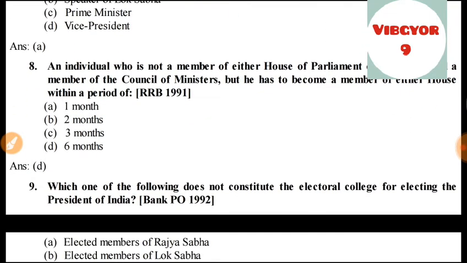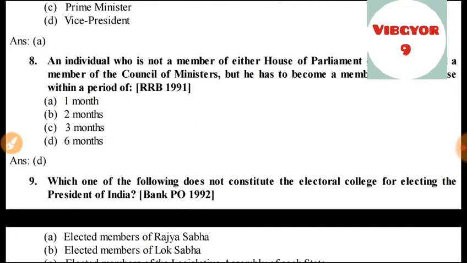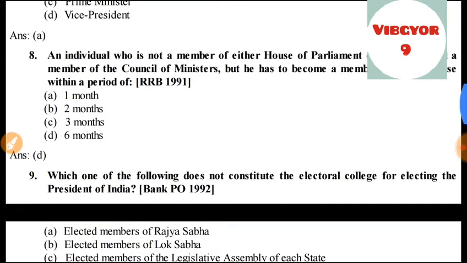An individual who is not a member of either house of parliament can be appointed a member of the council of ministers, but he has to become a member of either house within a period of 6 months.